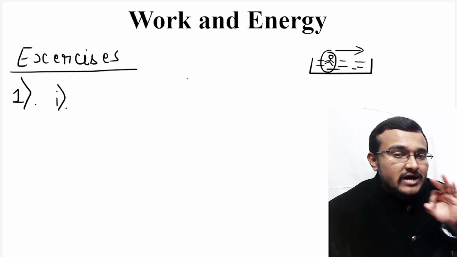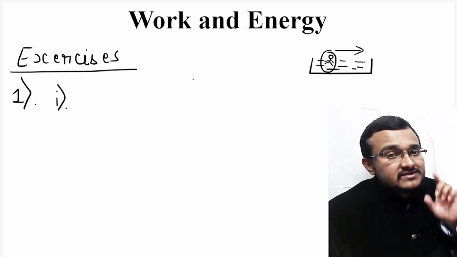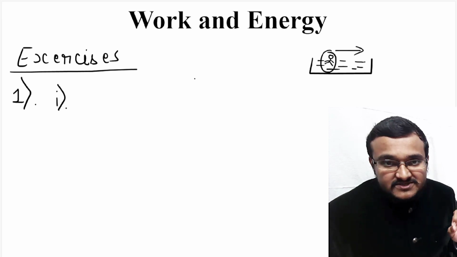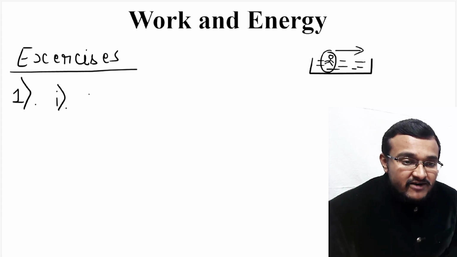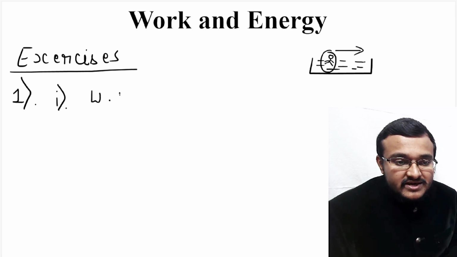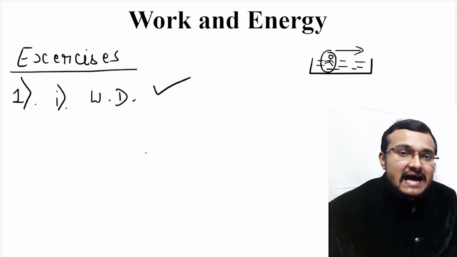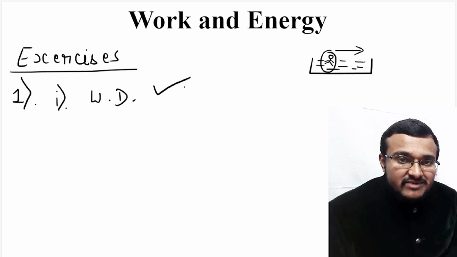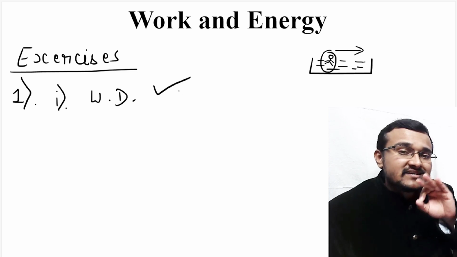So for a work to happen, there should be force and displacement according to physics. So here force is there and displacement is also there. So that's why work is done. So here work done is happening. So if I put a right mark, then that means work is happening.